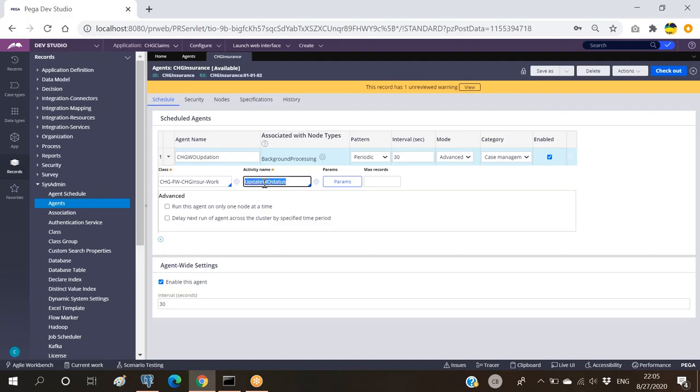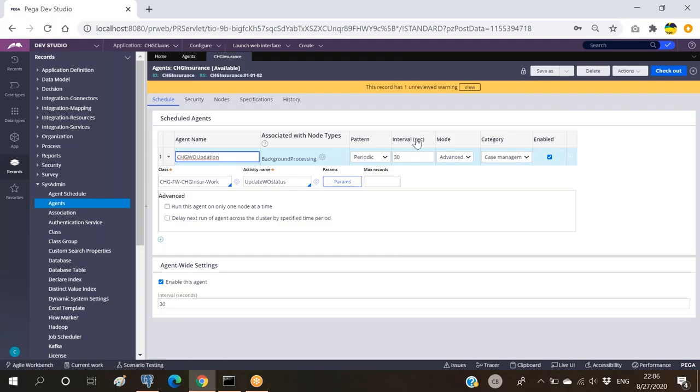The purpose of this activity here is to update all the work object ID status from new to closed. So every 30 seconds, it will be executing this activity and checking whether there are any new records or not. If there are, it will execute on them. Suppose in this 30 seconds I'm not creating any new work object IDs, meaning no new work object status will be created. In that case also, this agent will be working.